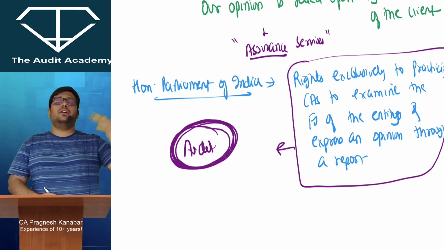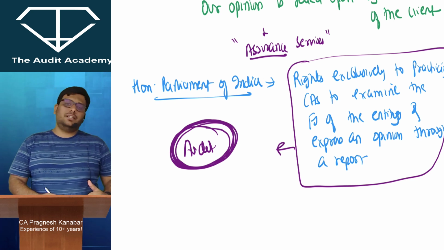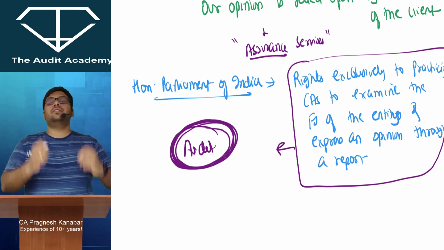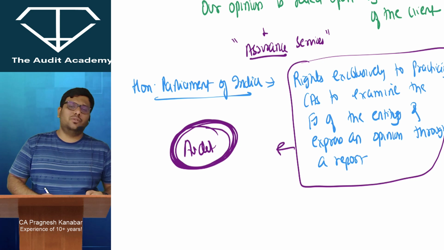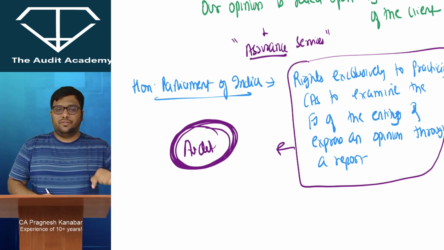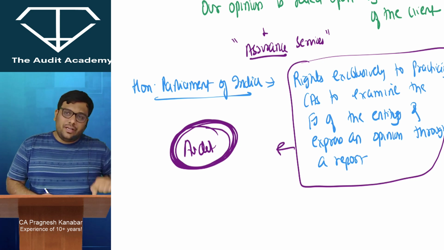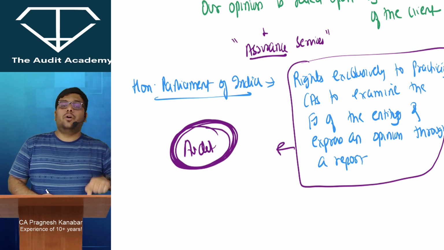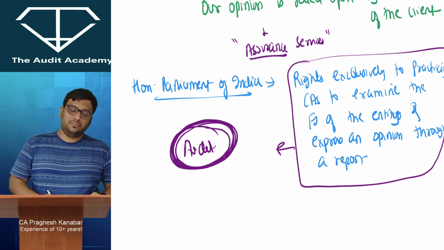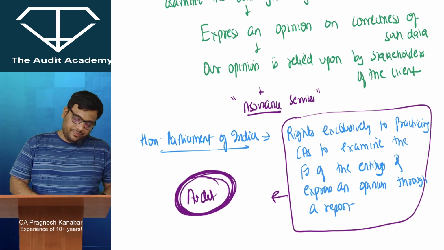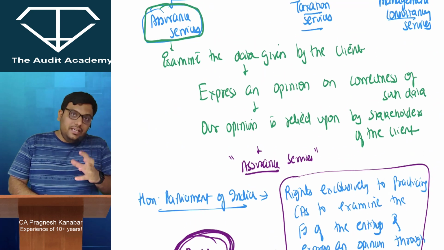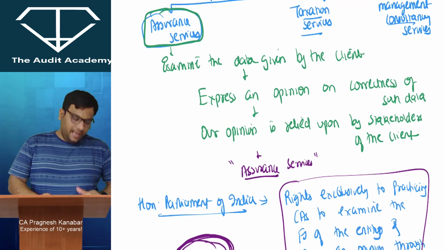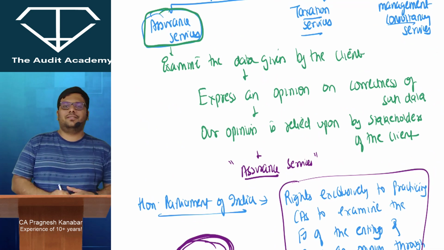There are lots of other data also that we examine and express an opinion on, but the statutory right given to us by the Parliament, which can be done exclusively by chartered accountants, is the audit of financial statements, expressing an opinion on that, and that report is relied upon by various stakeholders. Sir, we understood the meaning of the subject, right? And that is what we are going to discuss.